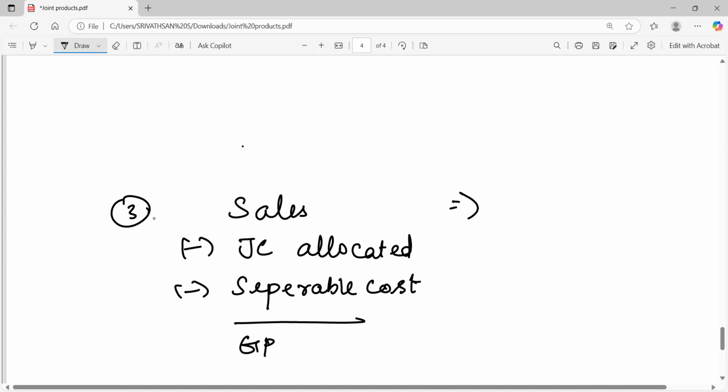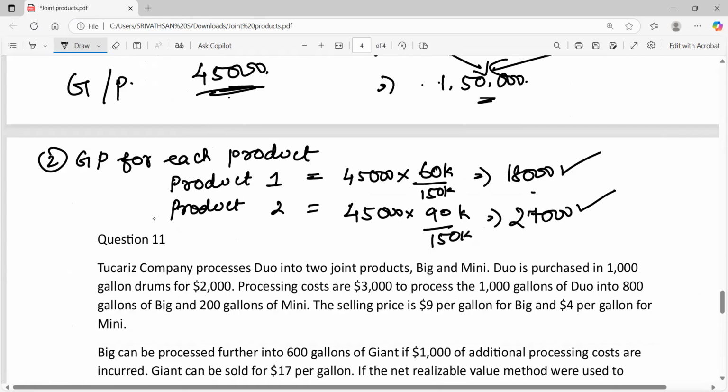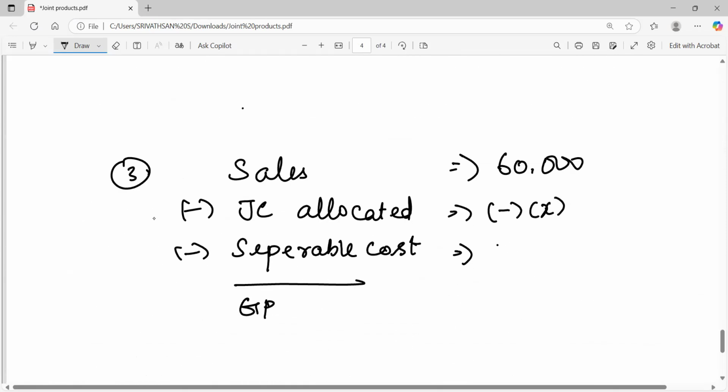Now here we know the amount of sales from product 1, 60,000. Joint cost allocated, we don't know. So we can keep it as X. Separable costs for product 1 is given in the question, 25,000. We are incurring 25,000 rupees of separable cost for producing product 1. Further processing cost is 25,000. So gross profit we already calculated. Total gross profit is 45,000. But the gross profit allocated to product 1 is only 18,000.